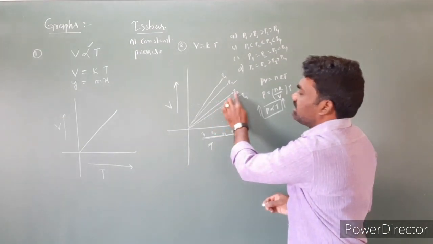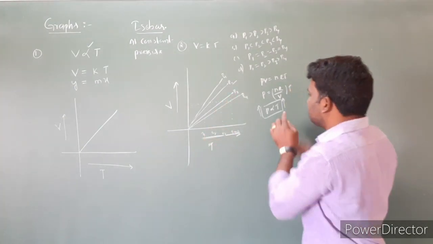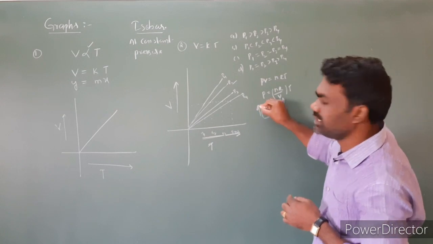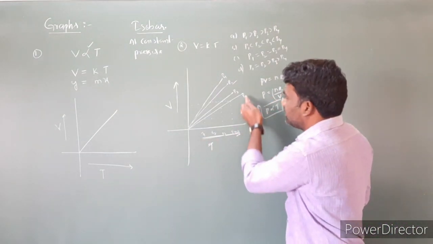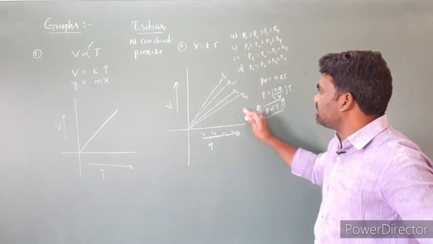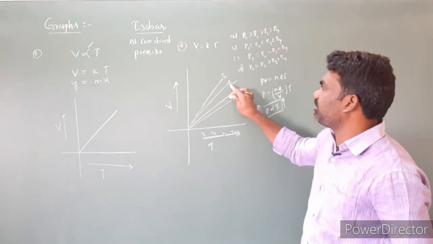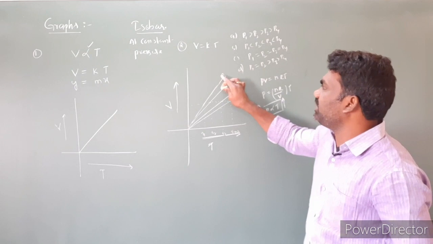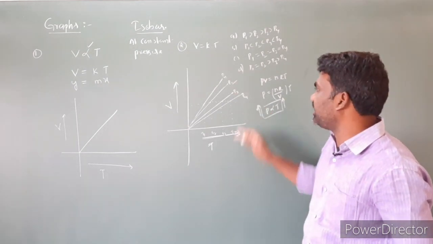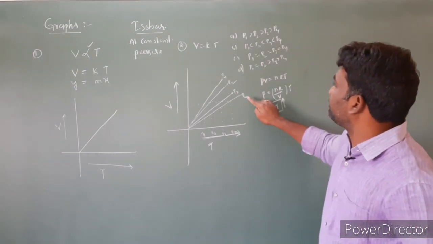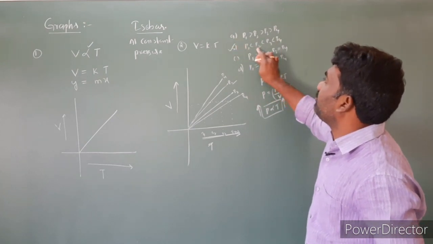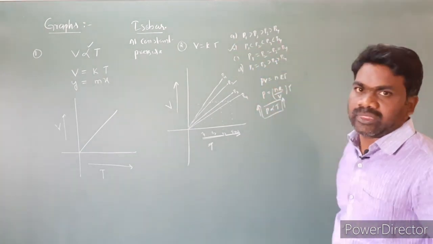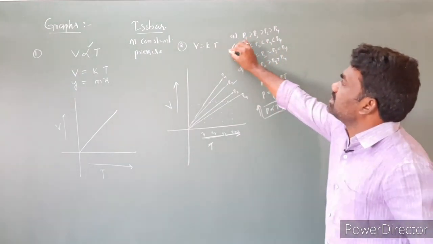Then next to P3 is the high pressure. So temperature increases, pressure is going to increase. T4 is high temperature, increasing temperature. T4 is intense, P4 is high pressure. Next P3 is high pressure, next P2 is high pressure, next P1 is the lowest pressure, and P4 is the highest pressure. Then what is the answer we can expect? P4 is the highest. Then P1 is less than P2, less than P3, less than P4. So in this case, the answer is B.